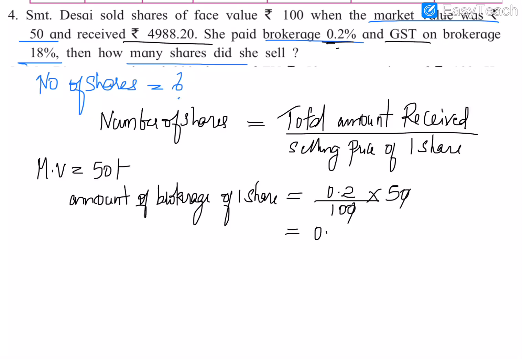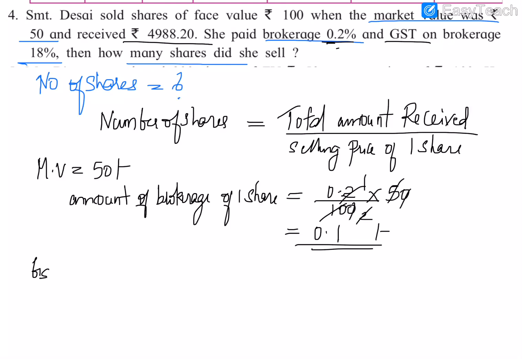Also 10 and 5 get cancelled, 5 and 2 and 2 get cancelled, 1 will be there. So 0.1 is the amount of brokerage of one share.